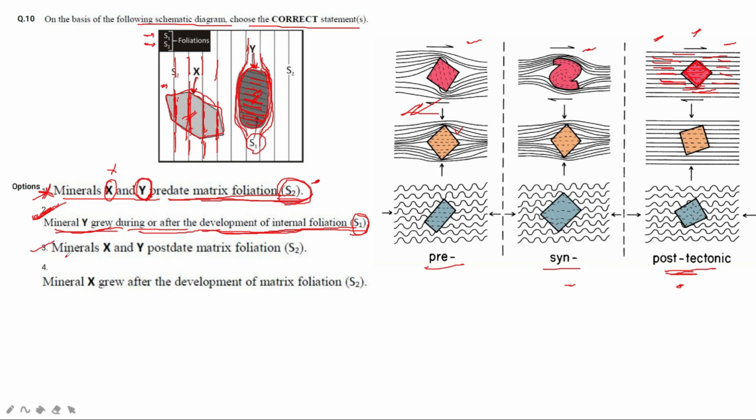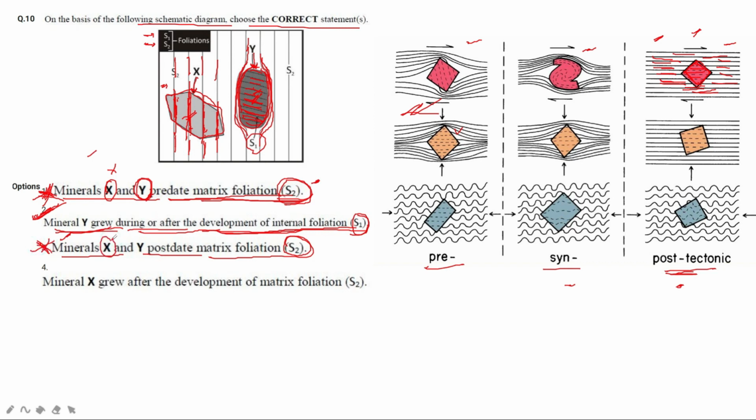Now the third option says mineral X and Y postdate matrix foliation S2. Postdate means they formed after the matrix foliation S2. As you can see, this option was half correct, so it is also wrong.